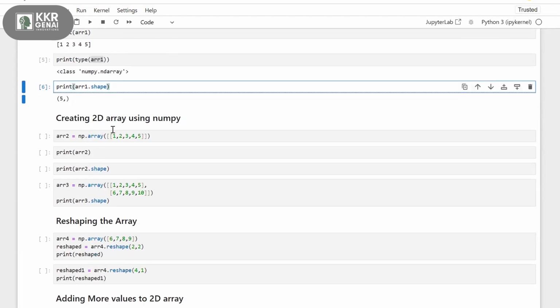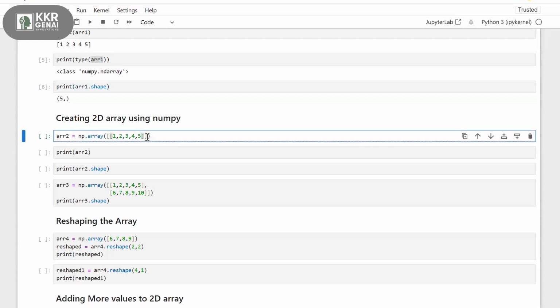Now let's see how to create this 2D array using NumPy. Okay, this 2D array is like a table. Think of it like a table. So if you want to create a 2D array, then in the same way np.array and the numbers. But here observe the difference: there are two square brackets because you are creating a 2D array.